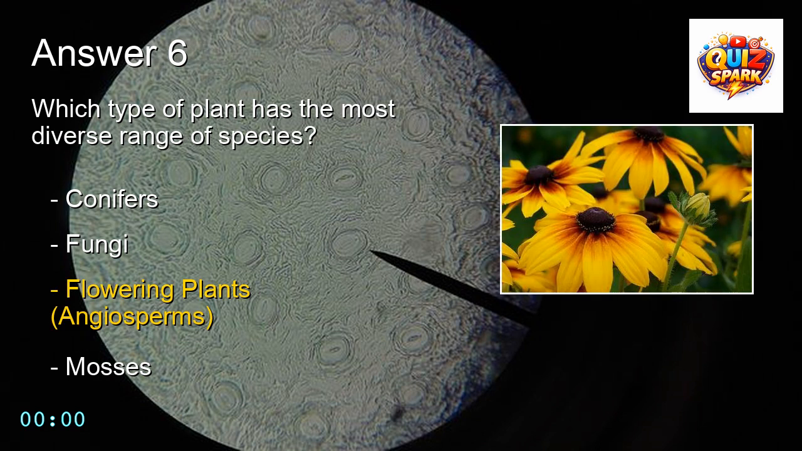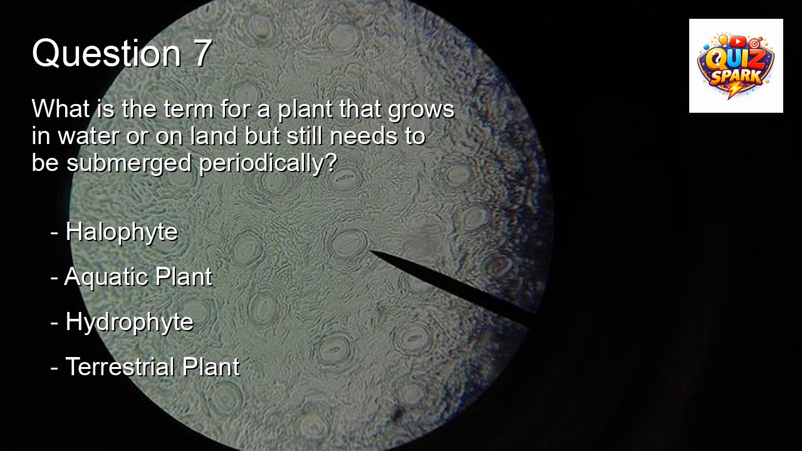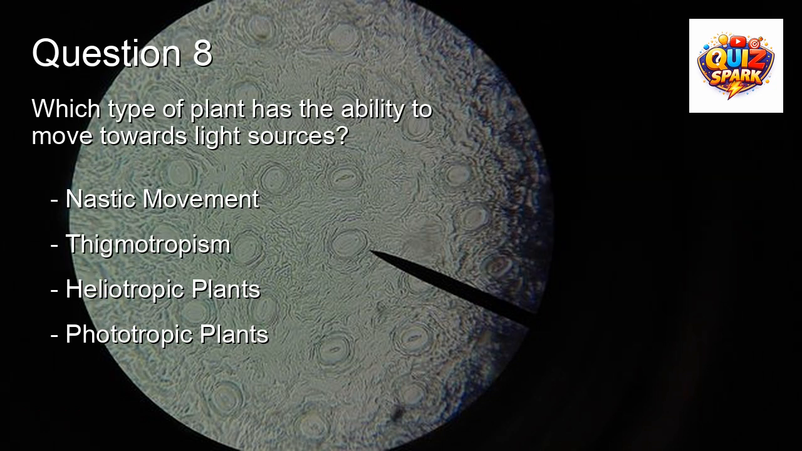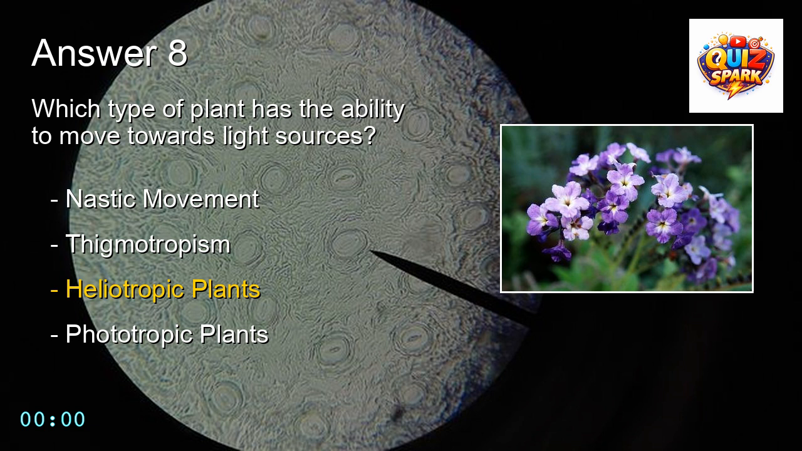The answer is flowering plants, angiosperms. What is the term for a plant that grows in water or on land but still needs to be submerged periodically? The answer is aquatic plant. Which type of plant has the ability to move towards light sources? The answer is heliotropic plants.